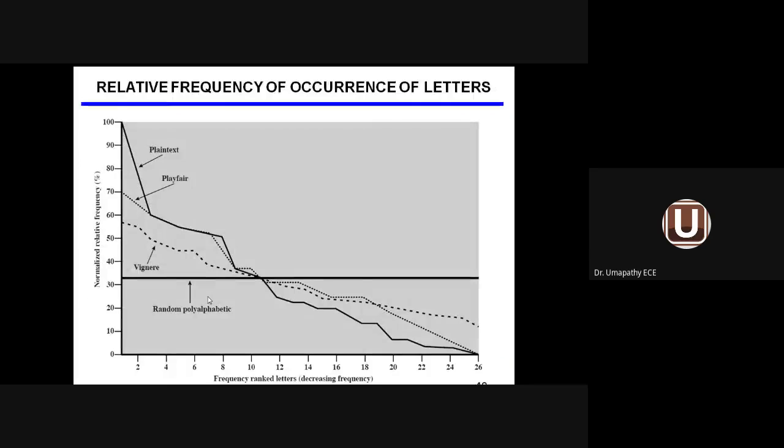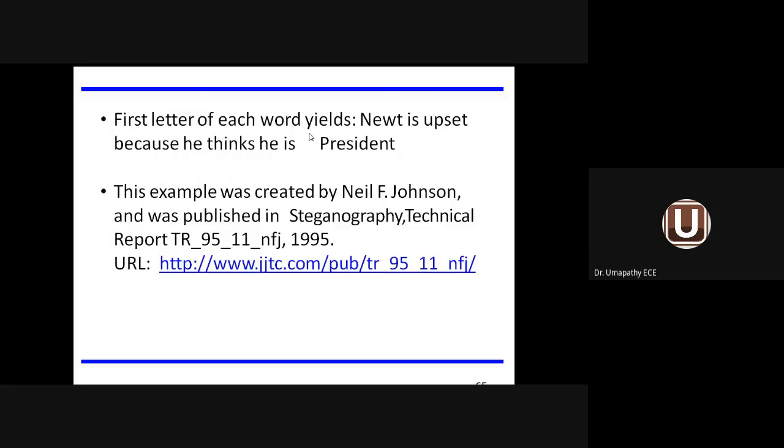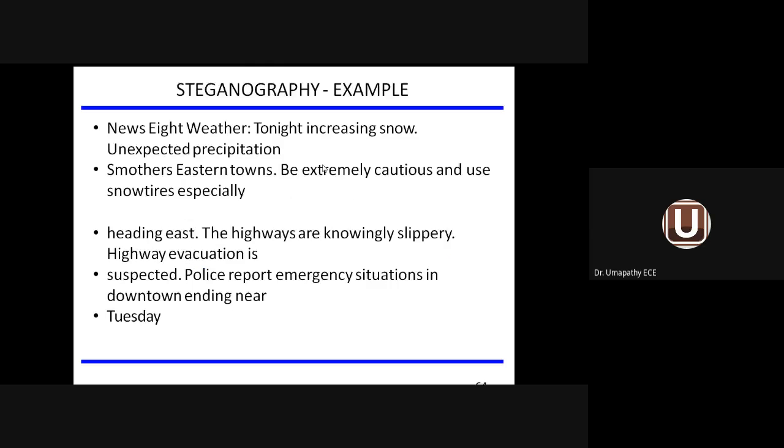And we have seen the meaning of steganography also. Steganography means a complete paragraph will be given to the receiver. The key is to take only the first letter of each and every word. See the first letter of each and every word: N-E, new, T-I, new T is upset because he thinks he is the president. That is the actual message which can be coined from the first letter of each and every word given in the paragraph. Such a method is called steganography.